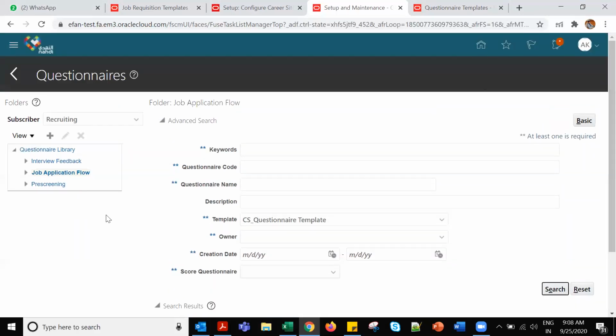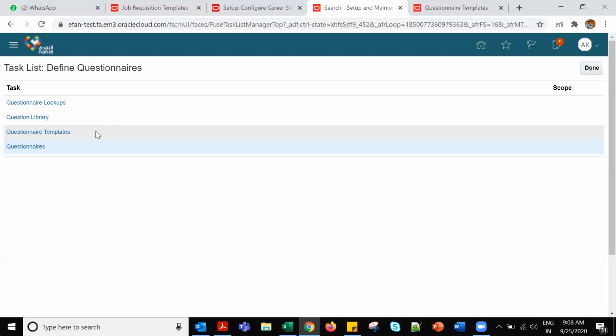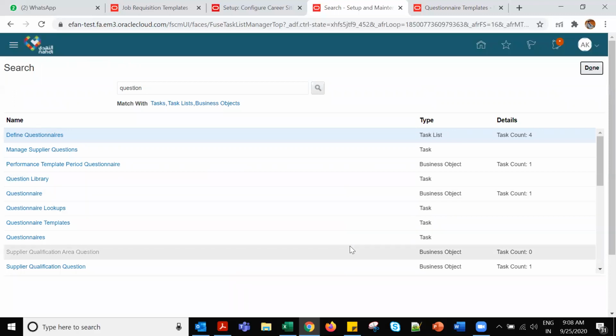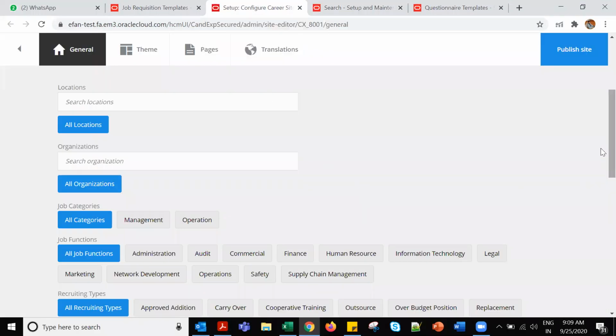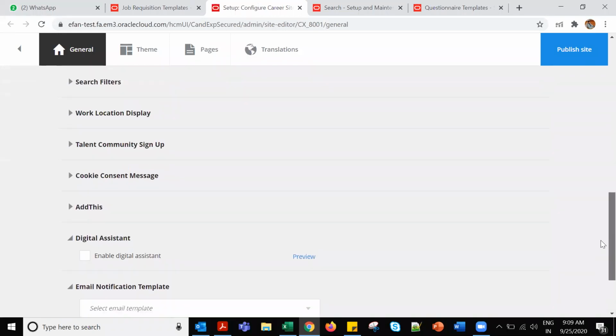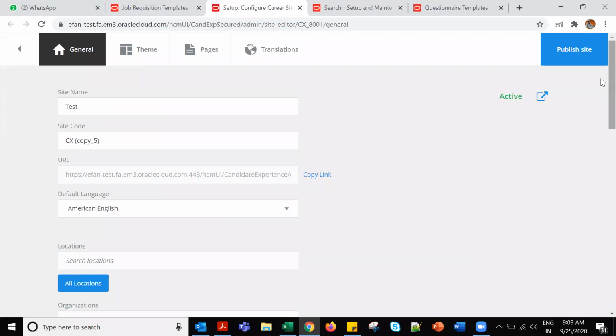Tell me the sequence of what you learned here. First, we have to create the questions, then the questionnaire template, then the questionnaires. They will try to confuse you in this. Questions will be selected under the questionnaire template, right? So questions will be first, then the questionnaire template. The questionnaire template will be under the questionnaire. If we select a questionnaire, this template will be configured under that.